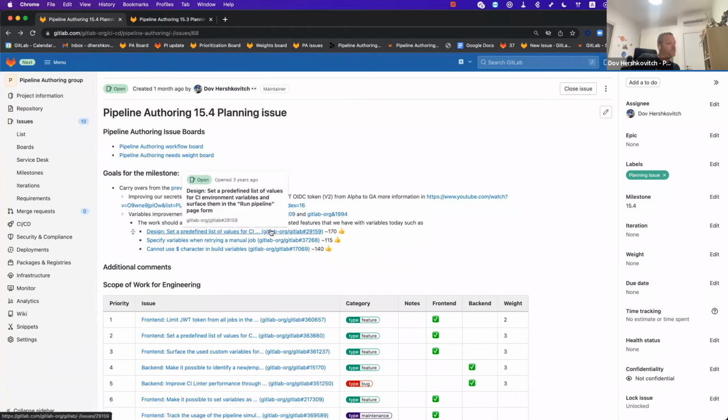We have this issue, which is to set a predefined list of values on the run pipeline page form. It has more than 170 upvotes. Specify variables when retrying manual jobs, more than 115 upvotes, and use of the $ sign in a variable, more than 140 upvotes. I don't expect all of those issues to land in 15.4. We might need to carry over some of these, but the work that we are doing today will allow us to unblock those issues and more.